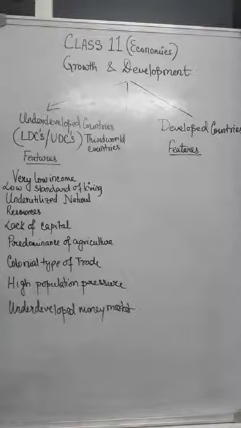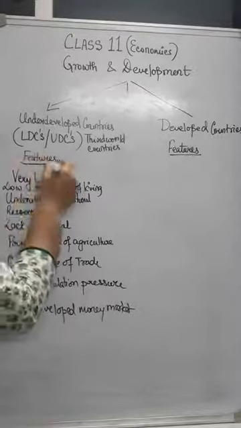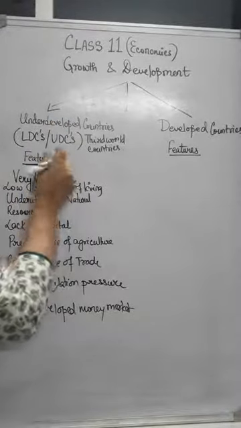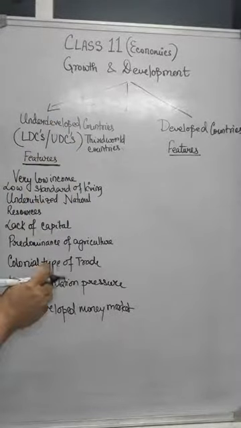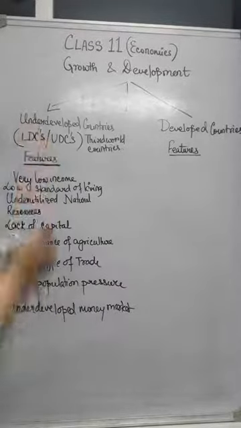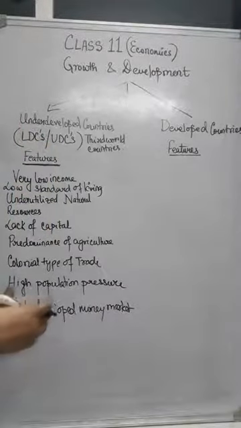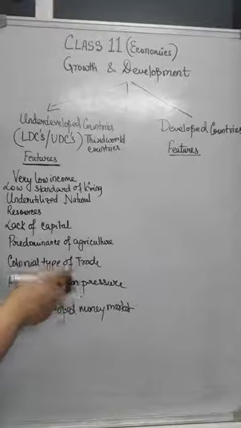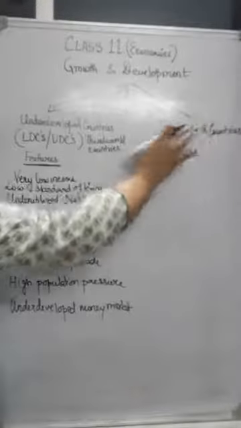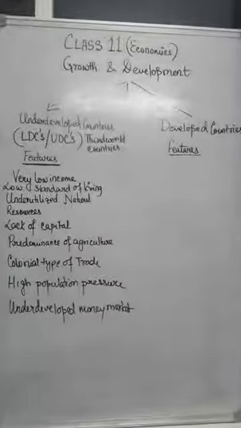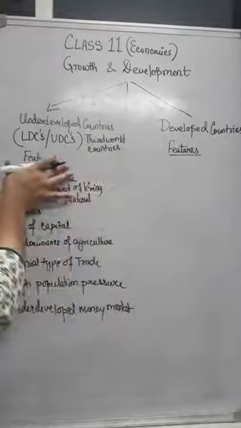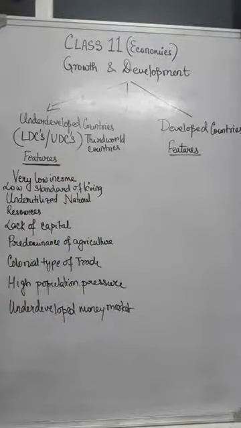For a better understanding, we need to know the features. Underdeveloped countries have some features, and if a particular country follows all these features, it will be grouped under underdeveloped. Whereas if the country exhibits the features of a developed nation, it will be classified under developed countries. This part I will fill afterwards. First, we will concentrate on underdeveloped countries.